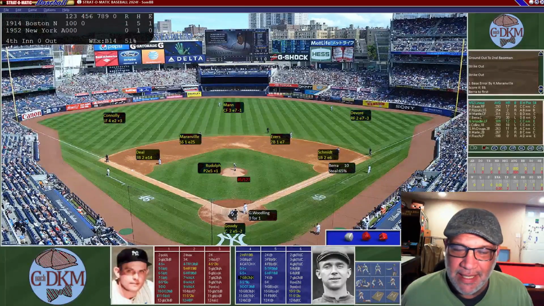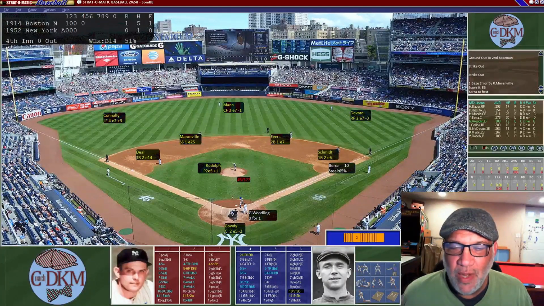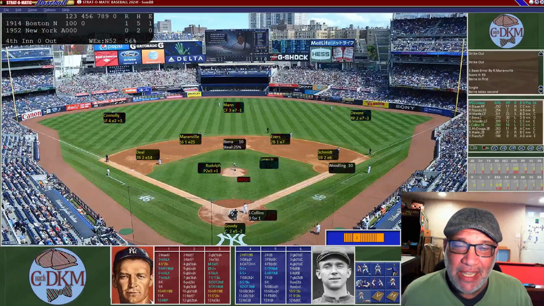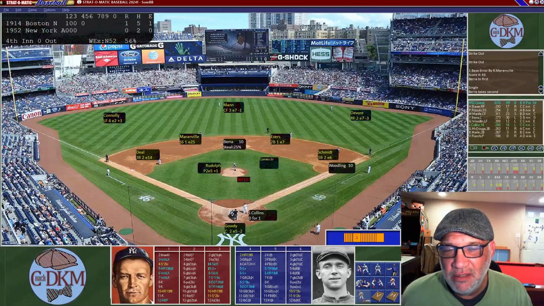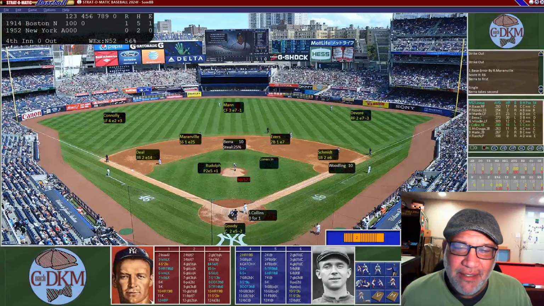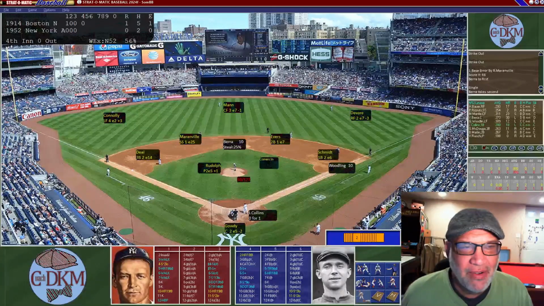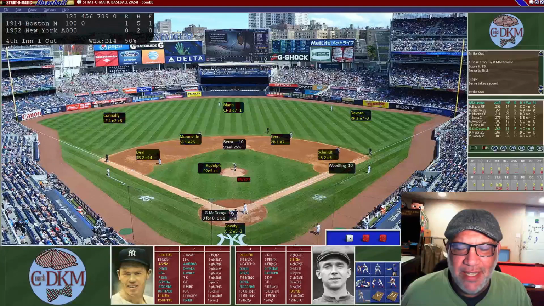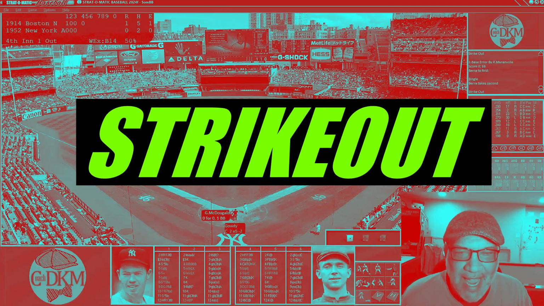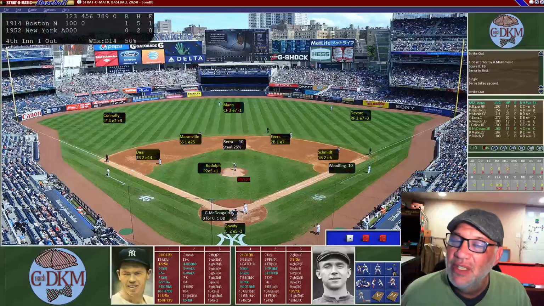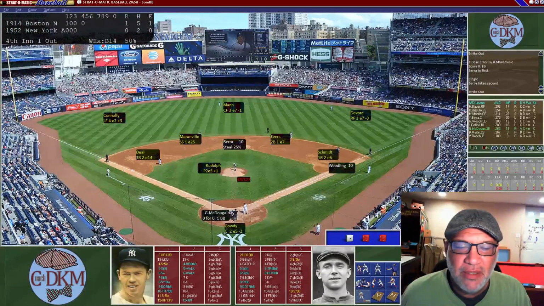And so now Woodling is up. Woodling is going to need a 1-2, and it's going to be a 2. So it just gets past the gloves of the 2 Hall of Fame interior infielders. And that's going to put us on runners on first and second. And now Collins is up. Collins hit .280 with 18 home runs, and that's going to be a strikeout. So one down, and now McDougald is up.